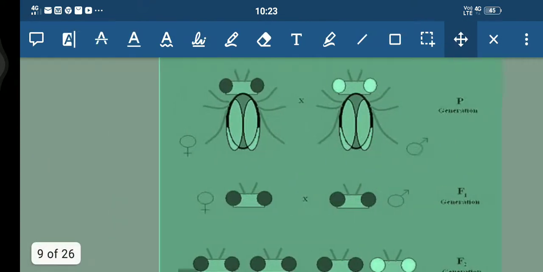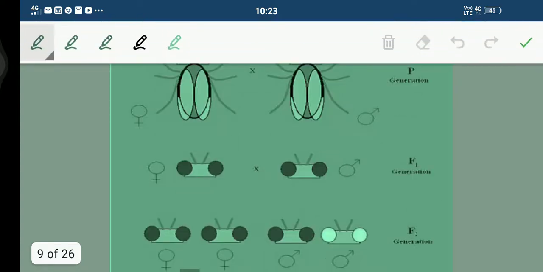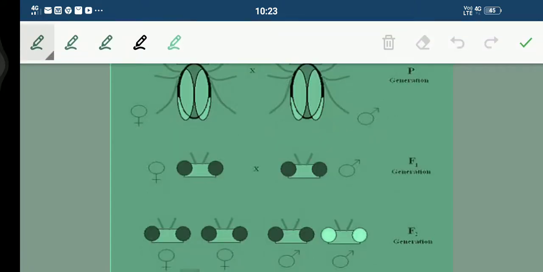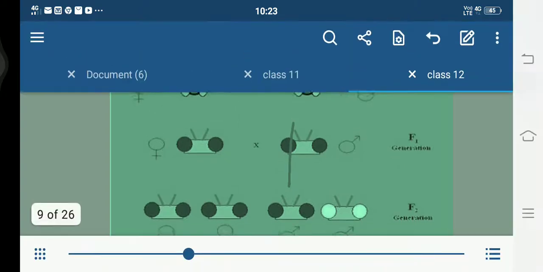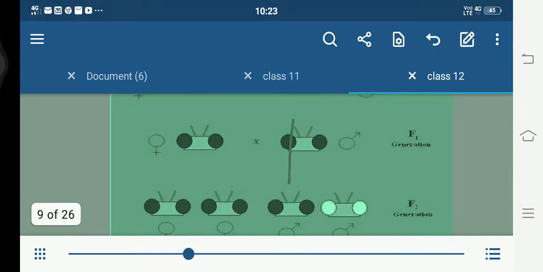So you can see here, this one is the red, students, and this one is the white. Fine. So when both cross, we have got red colored females only in this case.